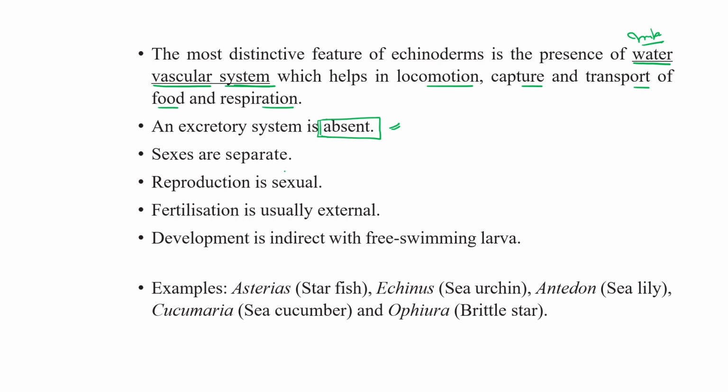Okay. Sexes are separate. Reproduction is bisexual. Fertilization is usually external. Mostly all kinds of animals whose common habitat is water have external fertilization. So by this way you can analyze the type of fertilization they have. Development is indirect, which means there are so many intermediate stages through metamorphosis. The young one gets converted into the adult one with a free swimming larva.